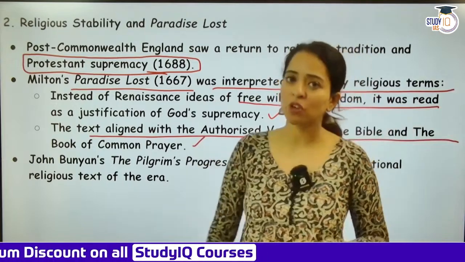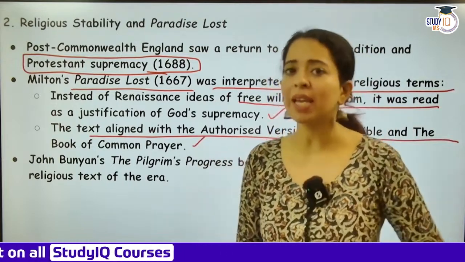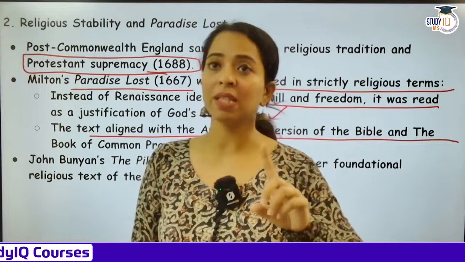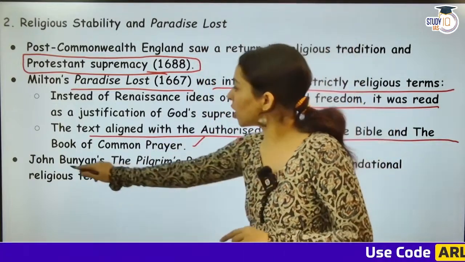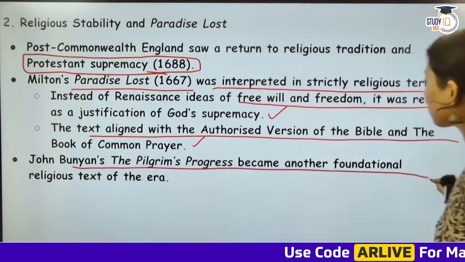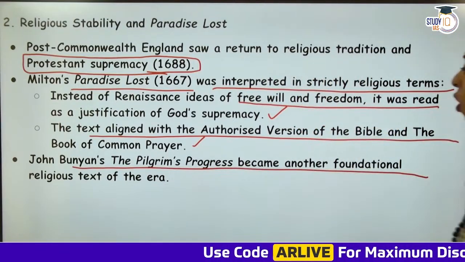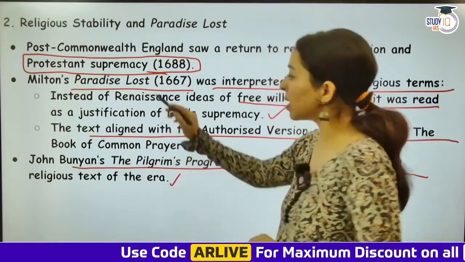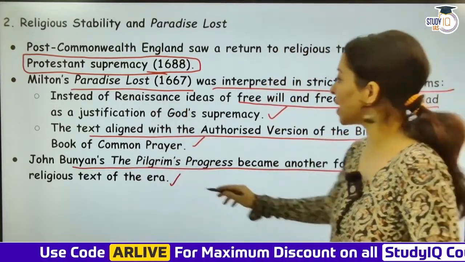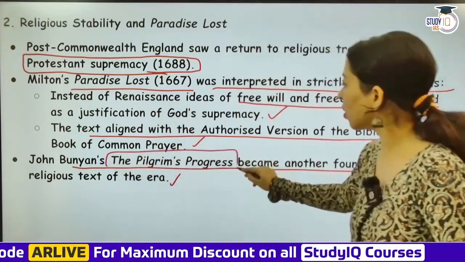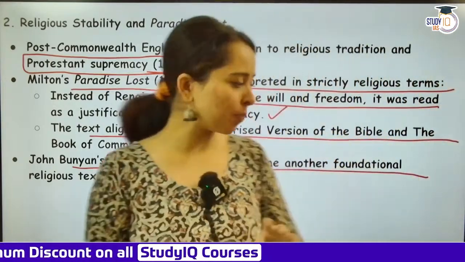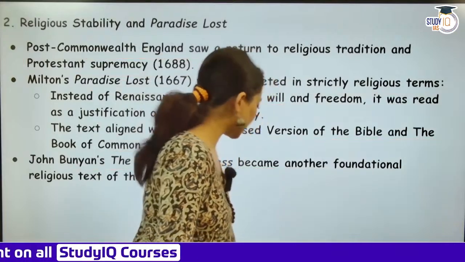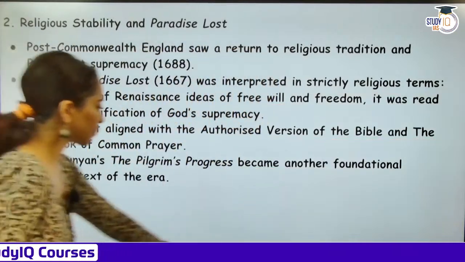Okay, so the authorized version of the Bible, I've discussed this. In 1611, James, yes, James the II was the one who brought it. Okay, so John Bunyan's The Pilgrim's Progress became another foundational religious text of that era. And so Milton's Paradise Lost and John Bunyan's The Pilgrim's Progress were considered the most religious works of that period. Now we are moving ahead to the second one.